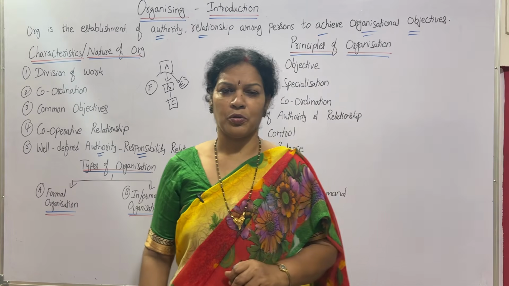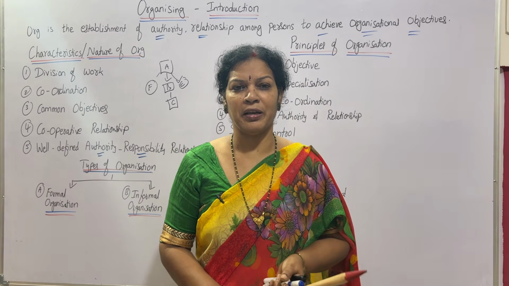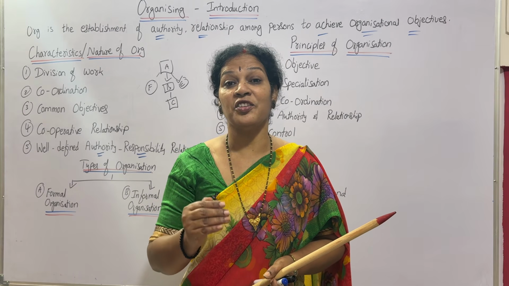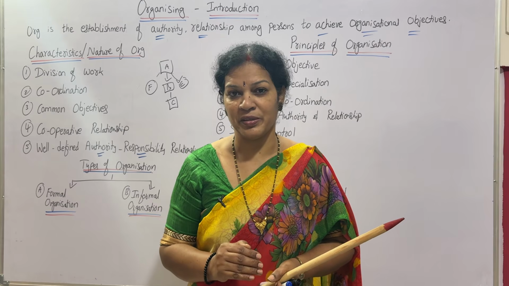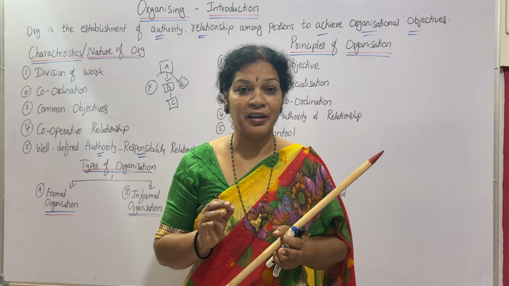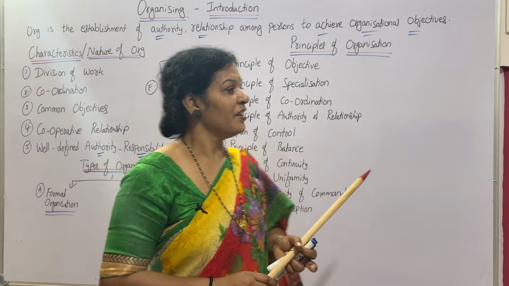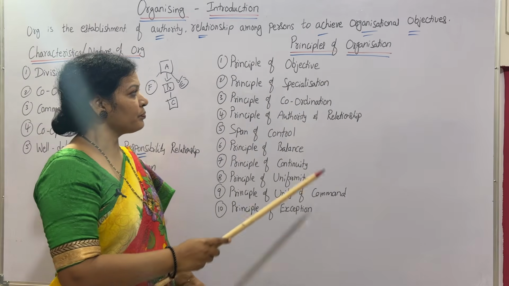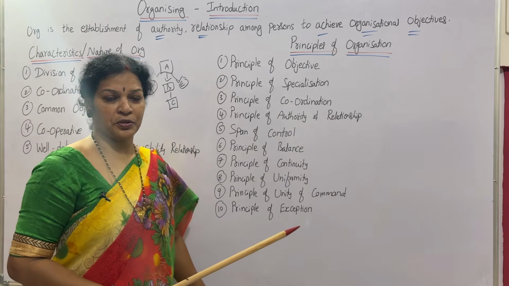And principles also there. Organizing, how do you manage the organization? For that, organizing or organization principles are there. Total 10 principles are there. We must be aware of these principles. 10 principles. Okay, principles of organization. First one, principle of objective.